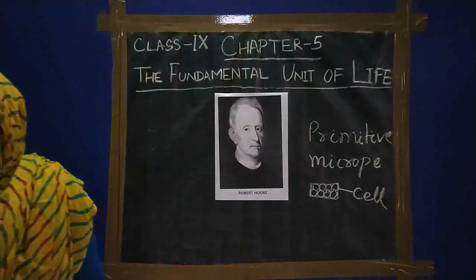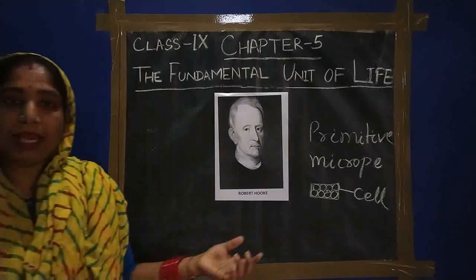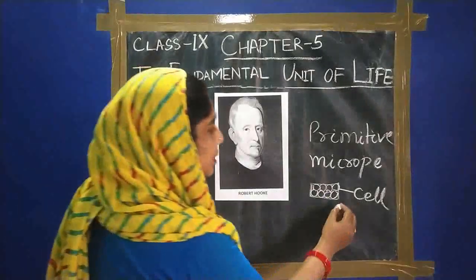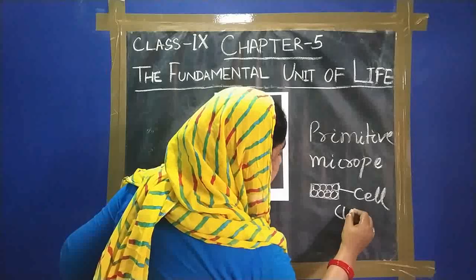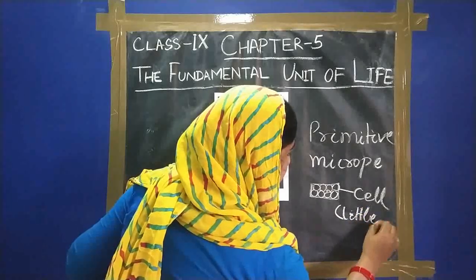So what is the meaning of cell? According to him, cell means little rooms, like in Latin, little rooms.